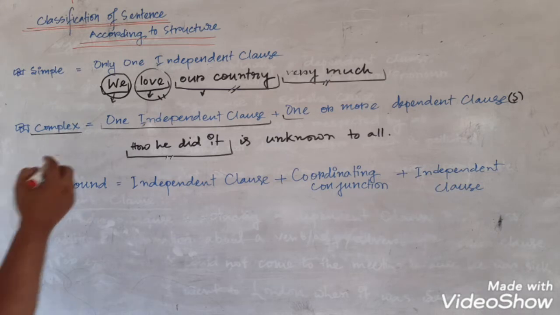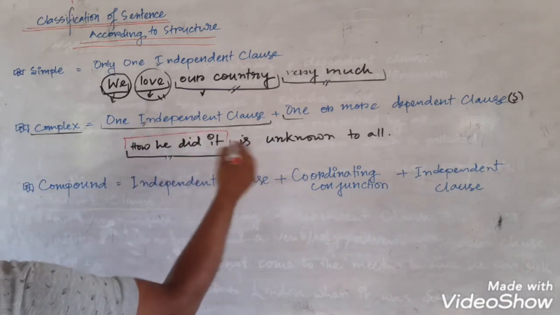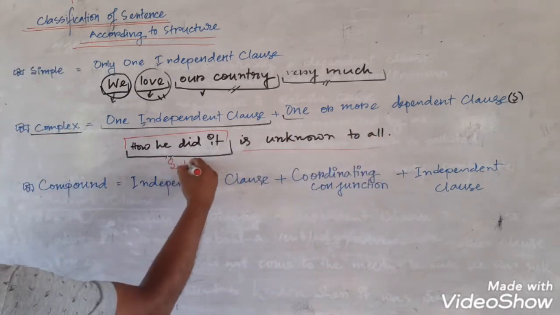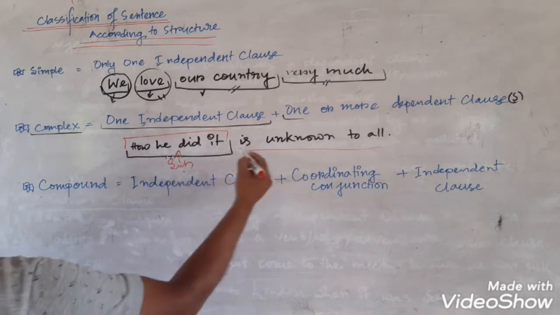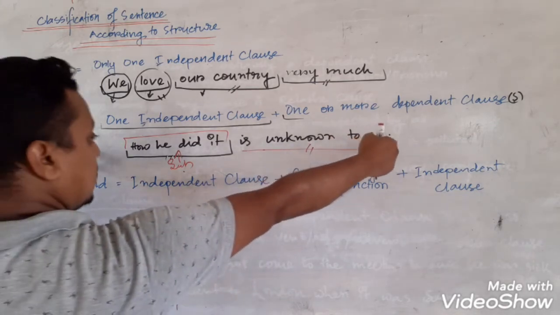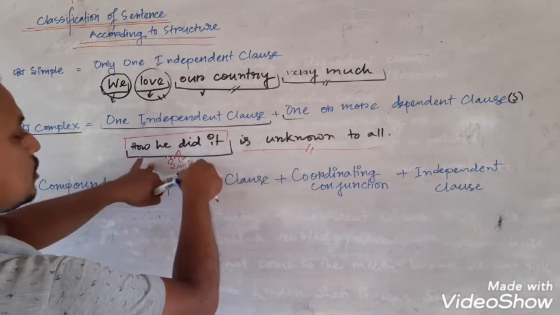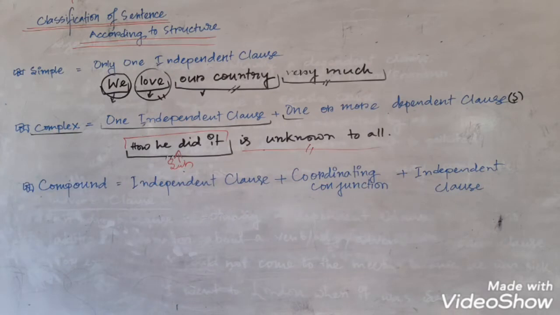It has become the subject of another clause. So the subject itself is a clause, and there is another clause with the verb and complement. That is the independent clause, and the subject is a dependent noun clause. So this sentence is an example of a complex sentence.